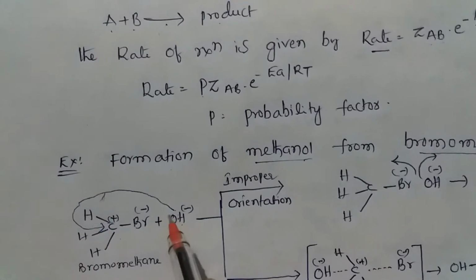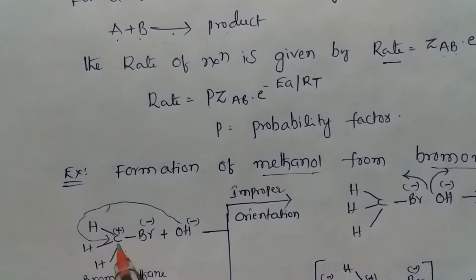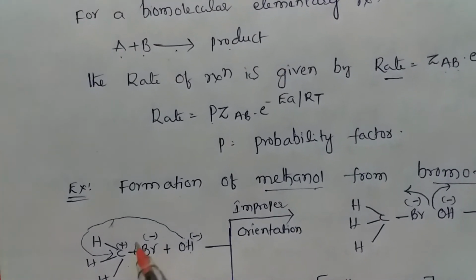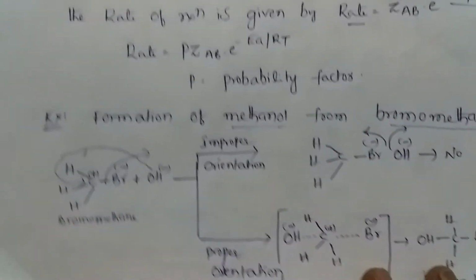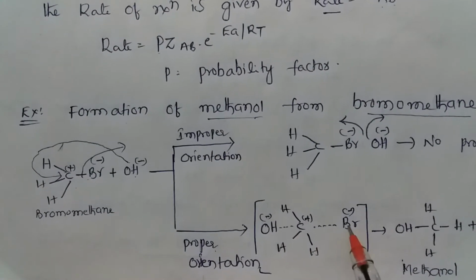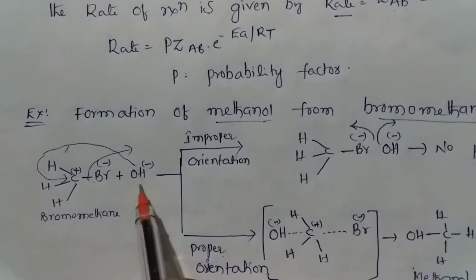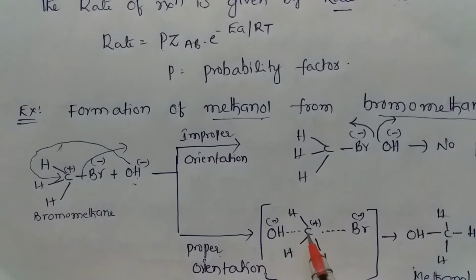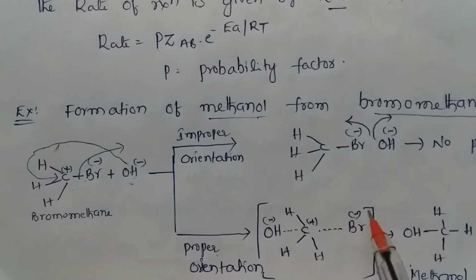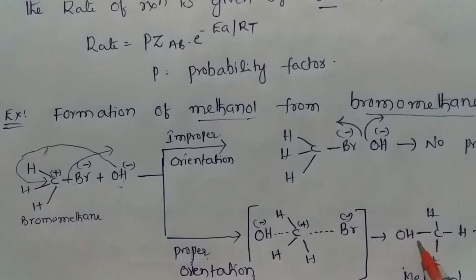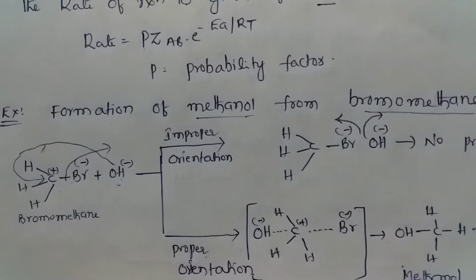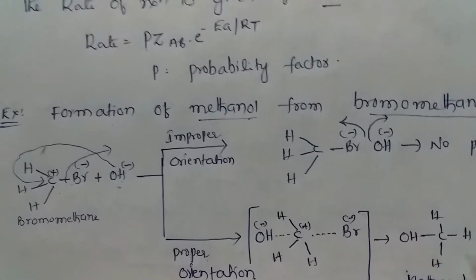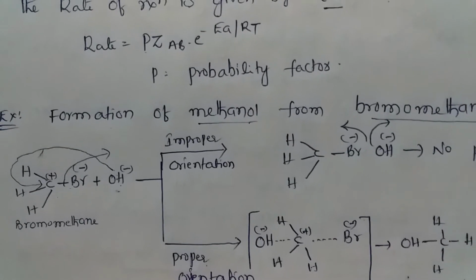When the hydroxy group attacks on the backside of the carbon in proper orientation, at the same time bromine is removed. So here methanol, CH3OH, is formed plus Br, which is removed.